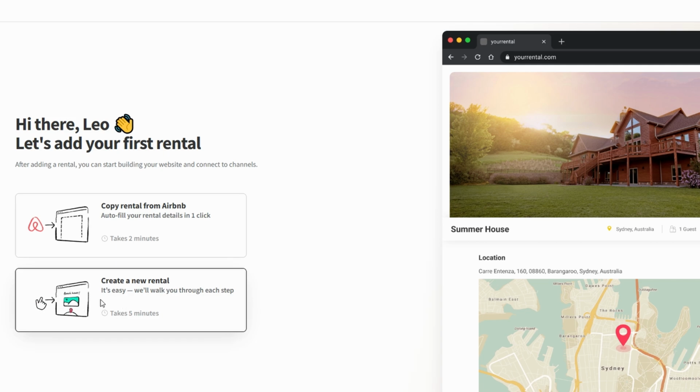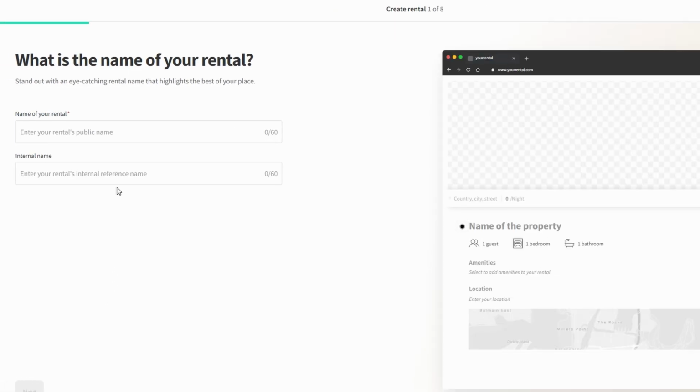Now that you're ready to get started, the first thing you'll need to do is give your rental a name. This should reflect the vibe and character of your space. For example, if you're renting out a rustic getaway cabin, something like Mountain View Retreat might be a great choice. You can get creative, or keep it simple, whatever fits your property best.